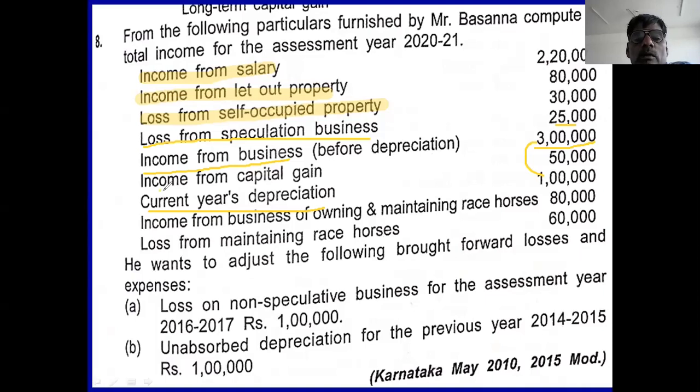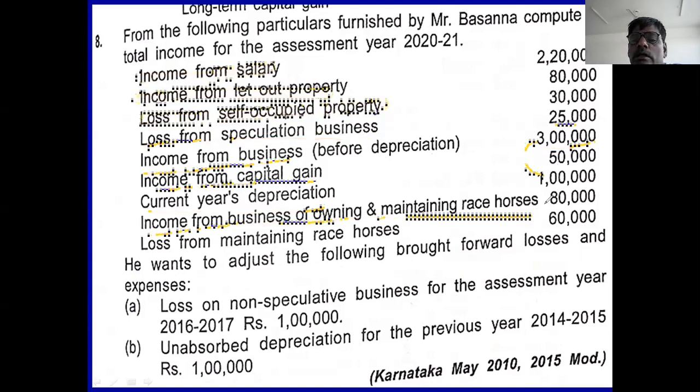Then income from capital gain. Generally it is given, capital gain 50,000 is there. In this capital gain, you adjust the capital losses. There is no capital loss, I think. Then income from owning and maintaining horse race, 80,000 is there.